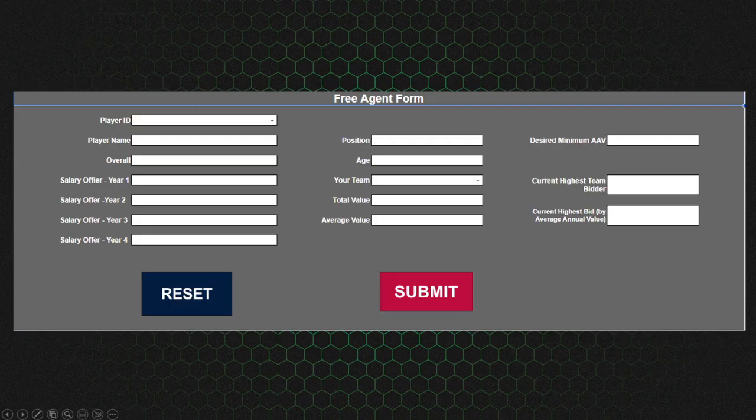All of these errors pop up as soon as you start typing in anything. It's pretty self-explanatory. It should work really well. It should help us keep on track and allow you to see who else is bidding on a player to get those bid wars as smooth as possible. So that's the free agent form. That is available on the stats and standings page where you kind of do everything from a league-wide perspective.